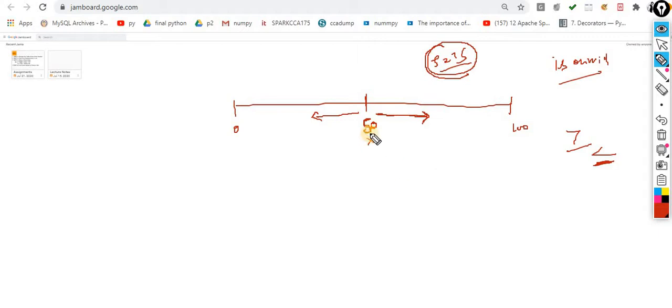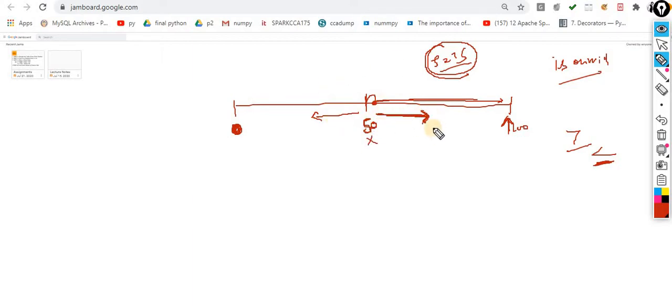At this point of time, my starting point will become this, and from this to this I have to calculate the mid. Earlier my start was 0 and the end is this one. Observe carefully. If the item is greater than the mid, then I have to proceed to the right hand direction.